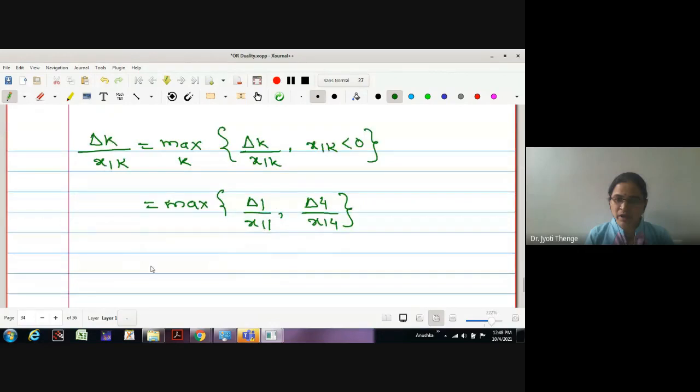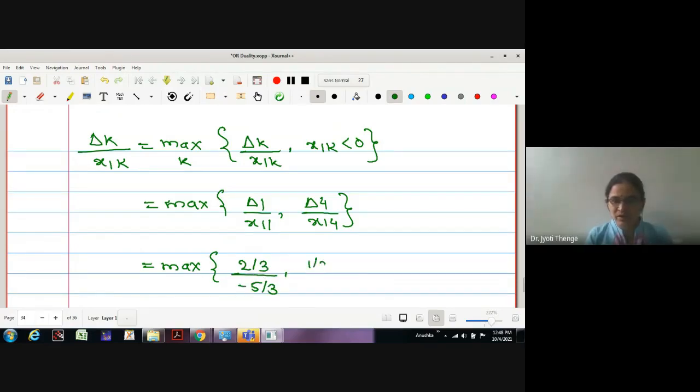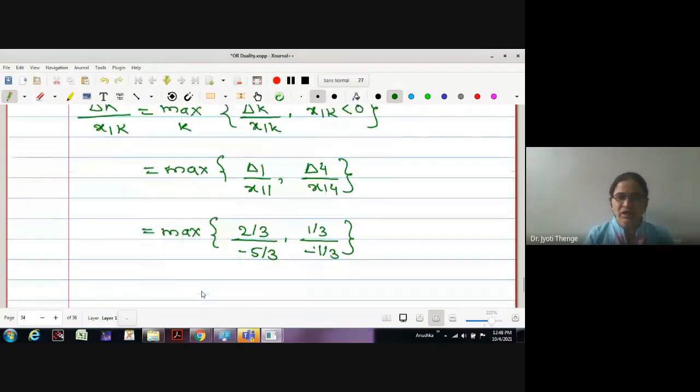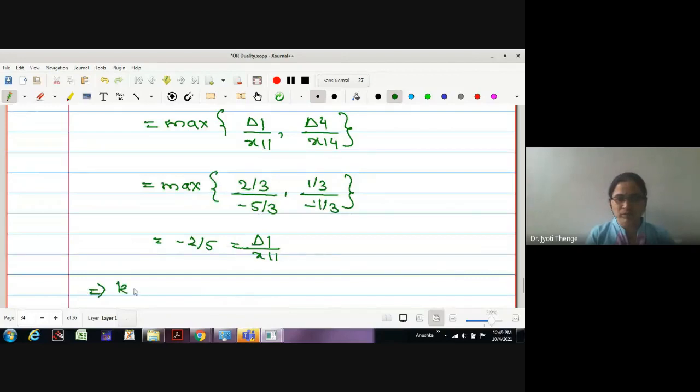We will calculate the maximum among the two ratios. Therefore, this is the maximum. Delta 1 is 2 by 3, x11 is minus 5 by 3, delta 4 is 1 by 3, x14 is minus 1 by 3. Therefore, the maximum among these two, here it is minus 2 by 5 and minus 1. Therefore, minus 2 by 5 is the maximum, which corresponds to delta 1 upon x11. Therefore, what is the value of k we have obtained? k is 1. That is, the first variable x1 will enter the basis.